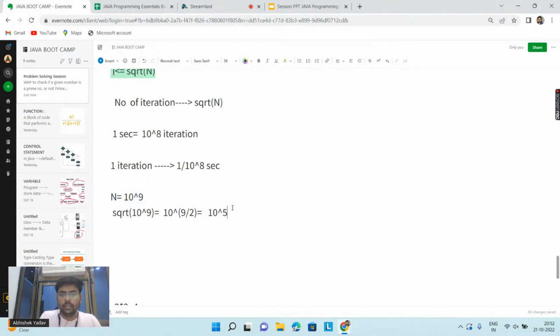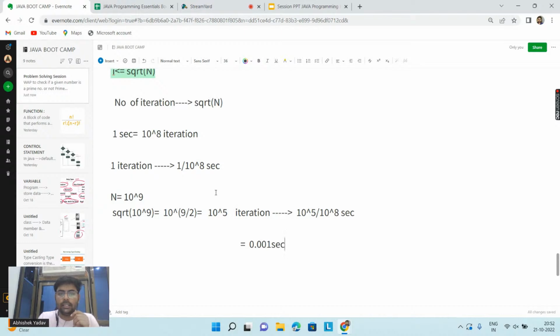And here, if my program is doing 10 to the power 5 iterations, then how many seconds will it take? It will take 10 to the power 5 divided by 10 to the power 8 seconds, right everyone? Anyone has any doubt in this part? So how much time will my program take? It will take equal to 0.001 second.